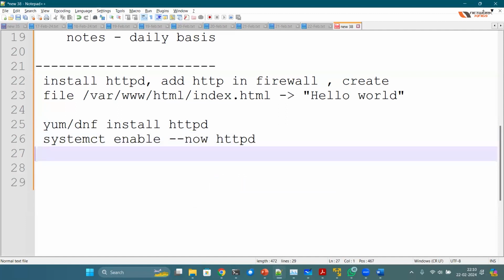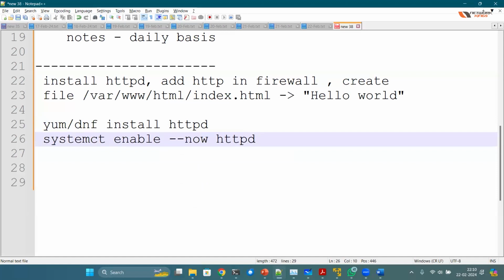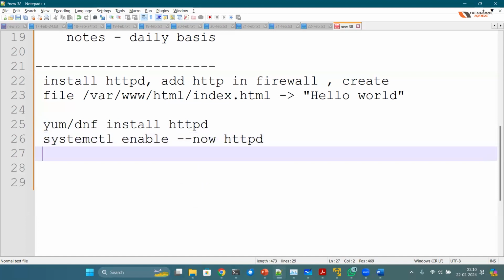So this is how you make sure the service is enabled for startup and the service starts immediately. Add the http service in firewall. firewall-cmd --add-service. These are all manual steps in Linux, but we don't have to do all of this in Ansible.